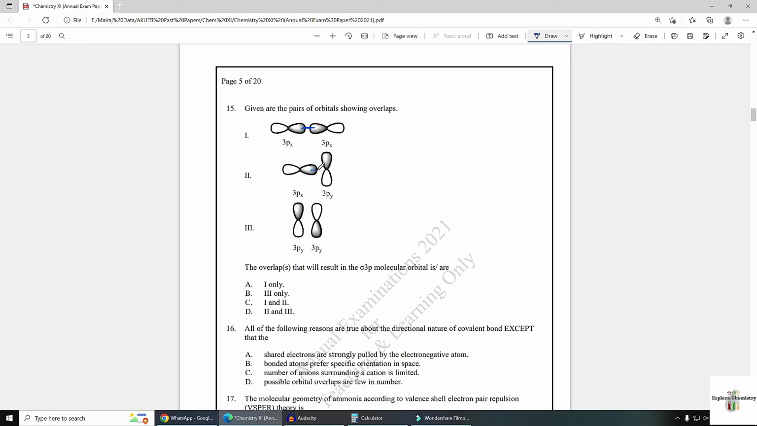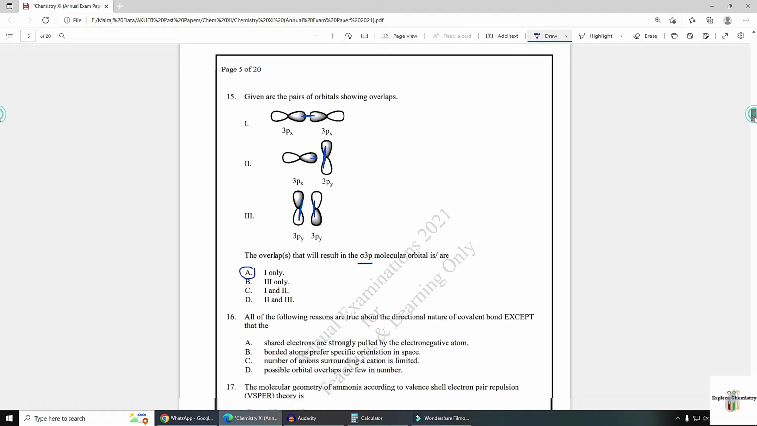This is not the head-on overlapping, only this orbital's head will strike, but this orbital side will strike, and this is sidewise overlapping. It will produce a pi bond. So a sigma bond here is produced in one only. Option A is the correct answer.